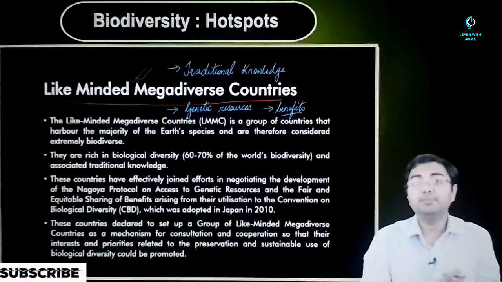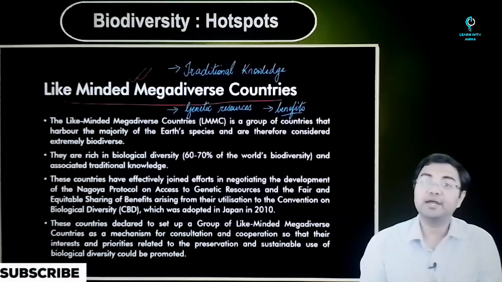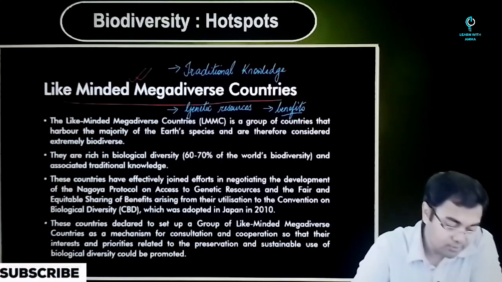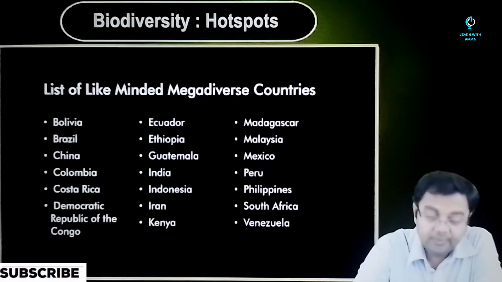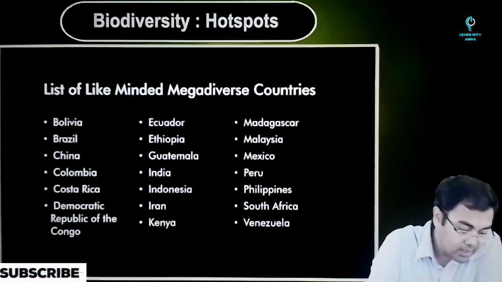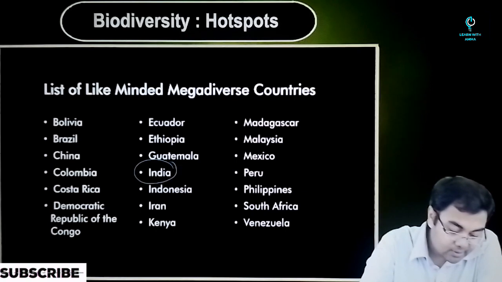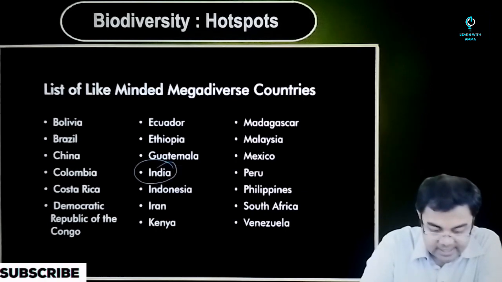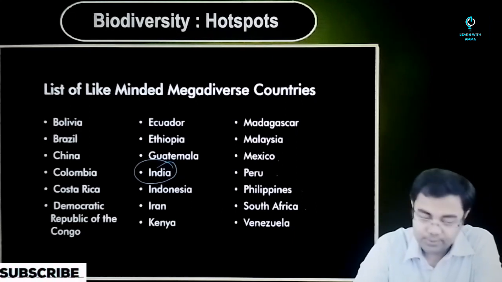So these were three major things that were taken into account, and we saw that like-minded megadiverse countries was founded. So if you look at the list of like-minded megadiverse countries, you have the following. You have Bolivia, Brazil, China, Colombia, Costa Rica, Congo, Ecuador, Ethiopia, Guatemala, India, Indonesia, Iran, Kenya, Madagascar, Malaysia, Mexico, Peru, Philippines, South Africa, and Venezuela.